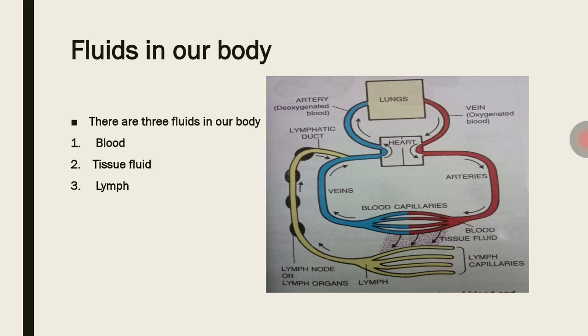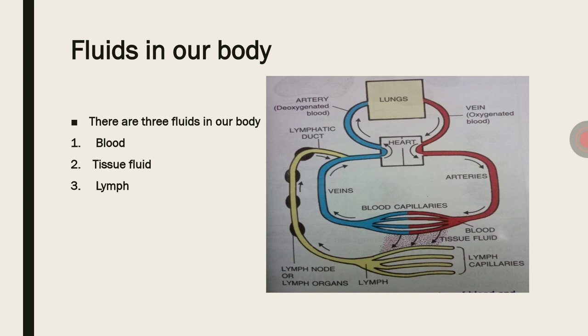Just look at the figure. The blood circulates in a closed manner. By looking at the figure you can clearly make out that from the heart the blood is pumped into the blood vessels, through the arteries, and goes to the blood capillaries, where there is the exchange of materials, and from all the body parts it is carried back to the heart.